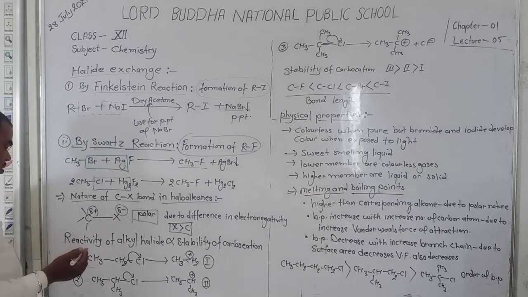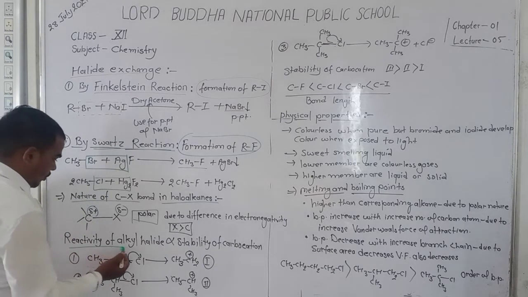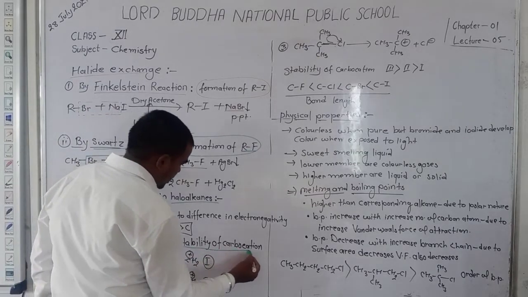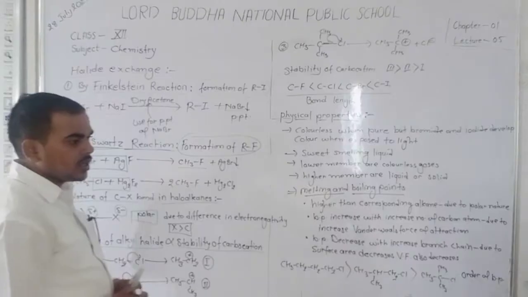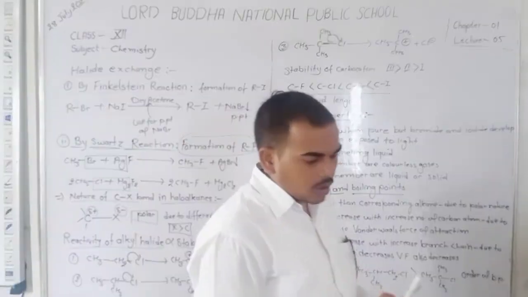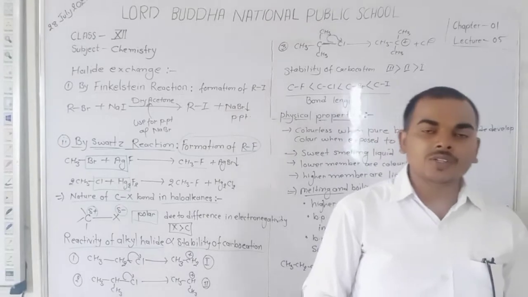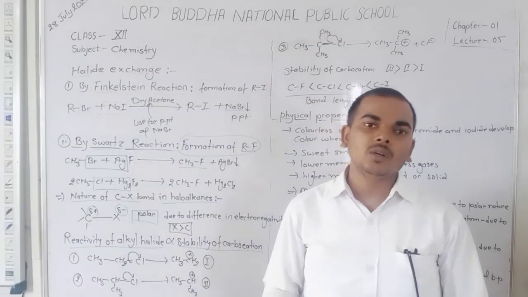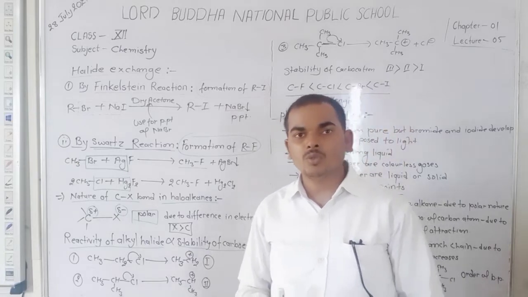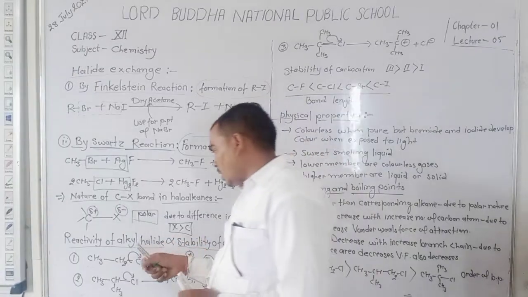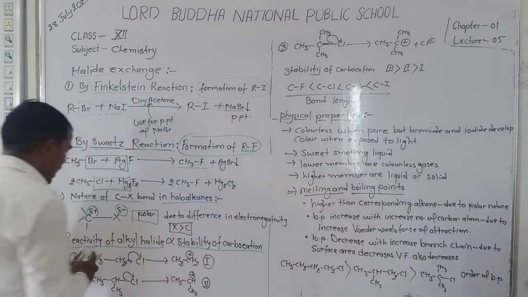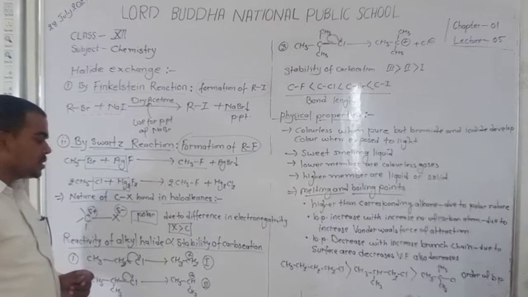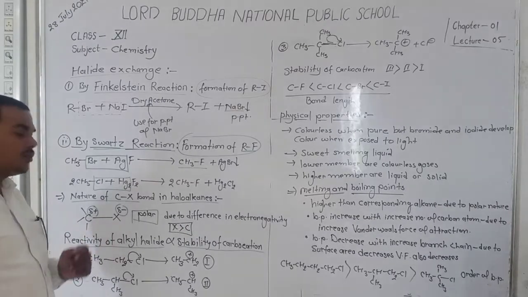Now discuss, dear student, here the reactivity of alkyl halide is directly proportional to the stability of the carbocation. Dear student, if many halides are given in a question, then how do you identify which halide is more reactive? Dear student, we conclude that the halide which has the more stable carbocation is the more reactive halide.